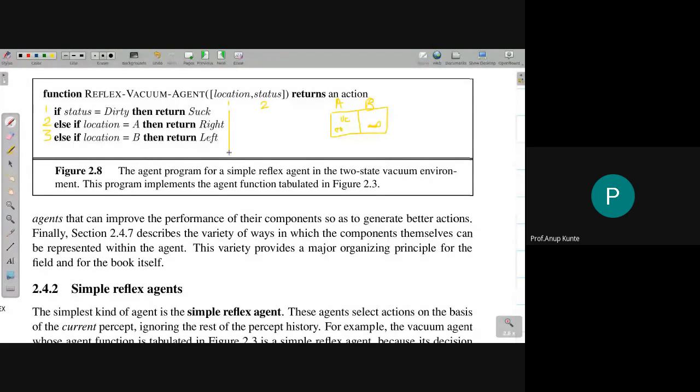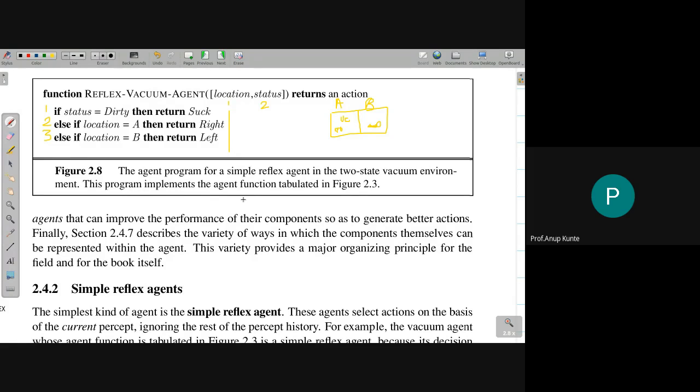We just identify whether the status of the current room is dirty. If yes, then we clean it. Else, if the status is not dirty, we check the location. Depending on that, we take a decision to move either right or left. Simple thing. Very simple operations. And on an average, this will keep the rooms clean. That is what its function is for a vacuum cleaner, right?